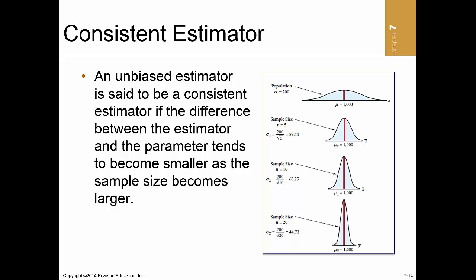This illustrates a very important statistical concept referred to as consistency. Earlier we defined a statistic as unbiased if the average value of the statistic equals the parameter to be estimated. Theorem 1 asserts that the sample mean is an unbiased estimator of the population mean no matter the value of the parameter. However, just because a statistic is unbiased does not tell us whether the statistic will be close in value to the parameter. But if, as the sample size is increased, we can expect the value of the statistic to become closer to the parameter, then we say the statistic is a consistent estimator of the parameter.